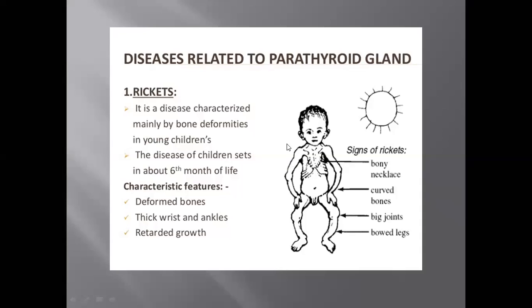Why? Because parathormone absorbs calcium from bones into the blood. The disease of children sets in at about 6 months of life. Characteristic features are deformed bones, thick wrists and ankles, and retarded growth. Is it clear? The parathormone function and the calcitonin function, they are working antagonistically.